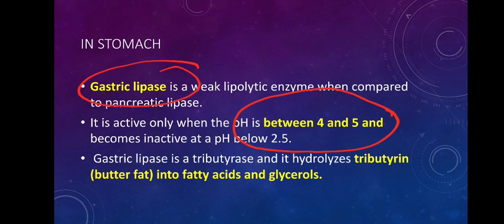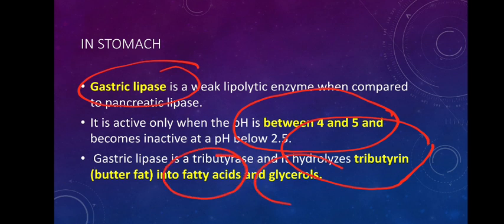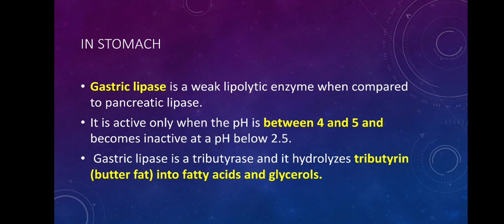Because of this, gastric lipase will not be much useful, except in a case where you have eaten butter. You have eaten butter chicken, or you have spread butter on bread and eaten it. In that case such butter will be digested in the stomach itself with the help of gastric lipase, and it will be broken down into fatty acid and triglyceride.